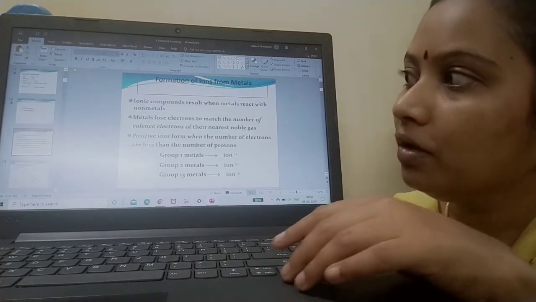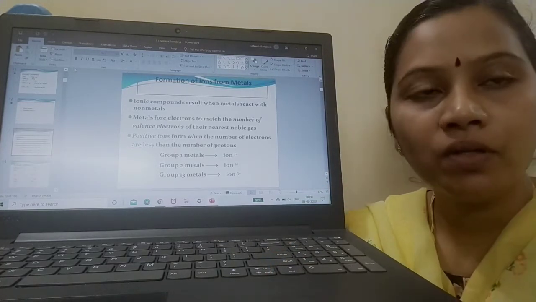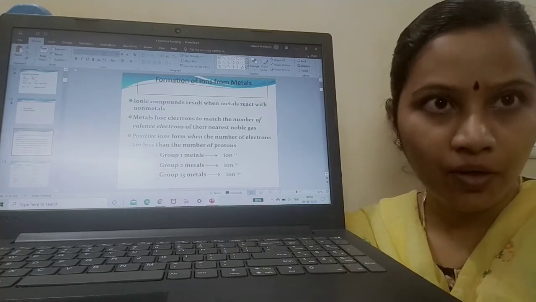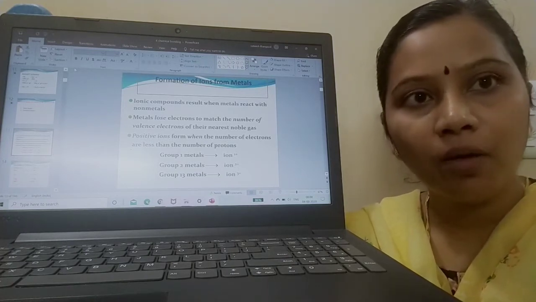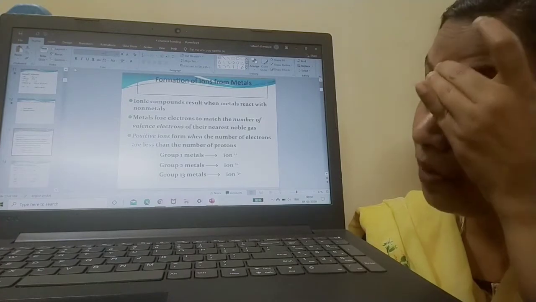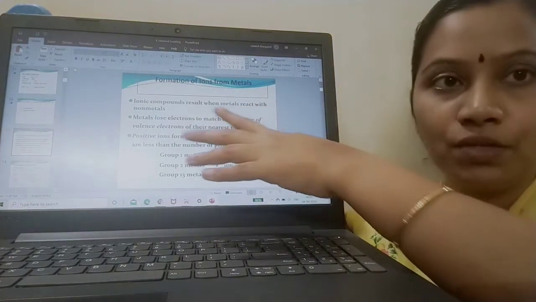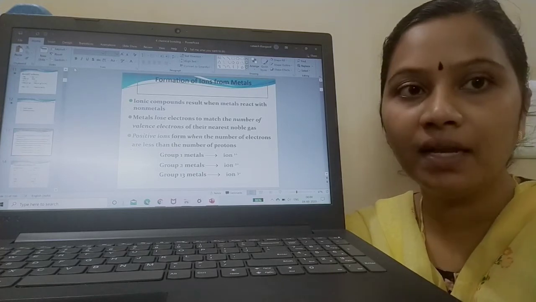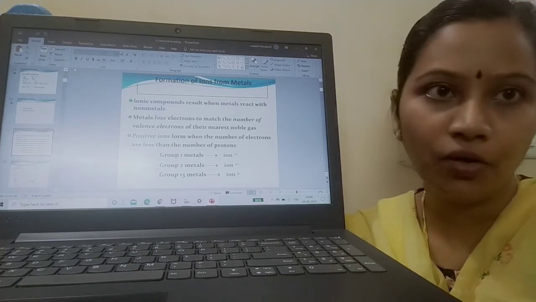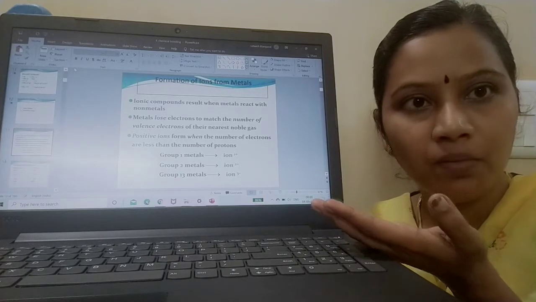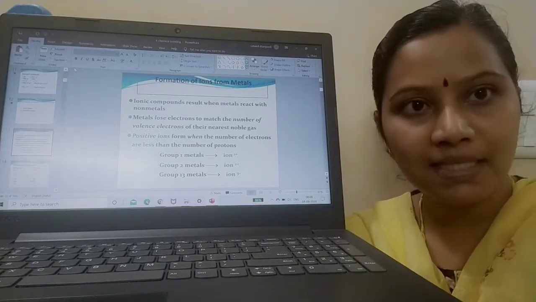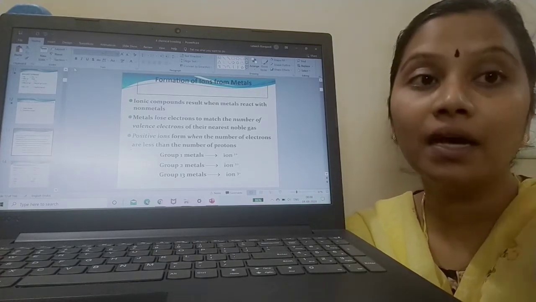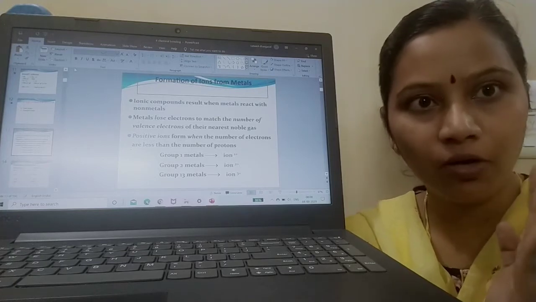Okay, what are ionic bonds? Ionic bonds are present in ionic compounds. How are ionic compounds formed? Ionic compounds are formed when a metal reacts with a non-metal. When a metal reacts with a non-metal, I will get an ionic compound. For example, sodium chloride is an ionic compound, Na plus and Cl minus. It's an ionic compound, and ionic bond exists in ionic compounds.